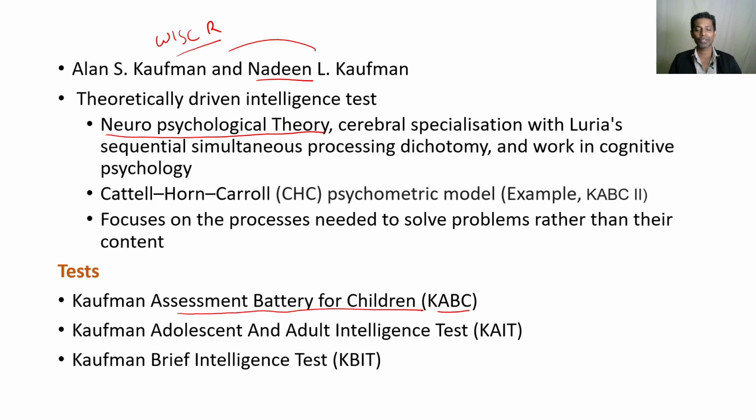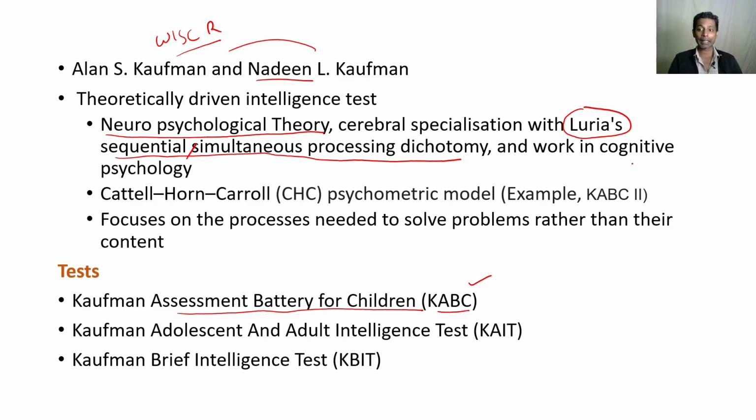The theory emphasizes a sequential and simultaneous processing dichotomy. This is one theoretical model he used, Luria's model, and some works in cognitive psychology were also used in the development of the test.